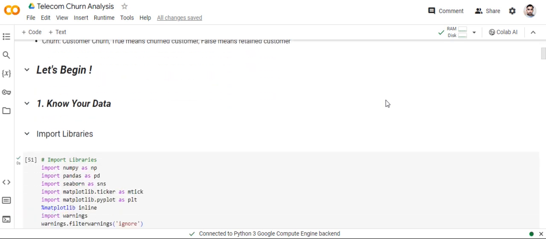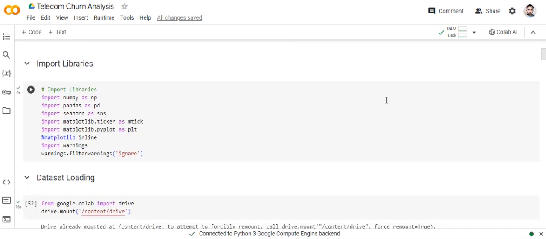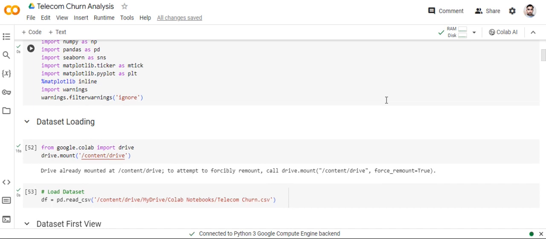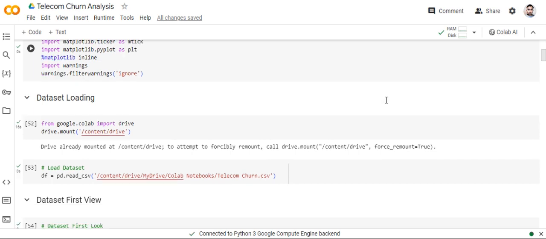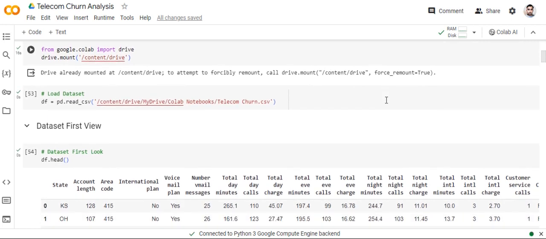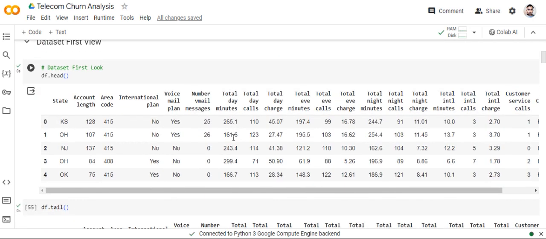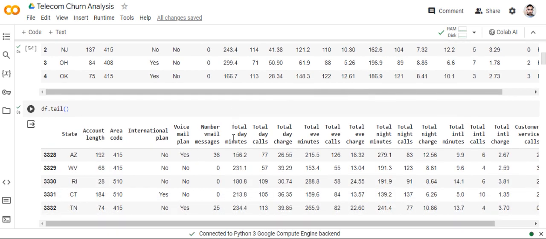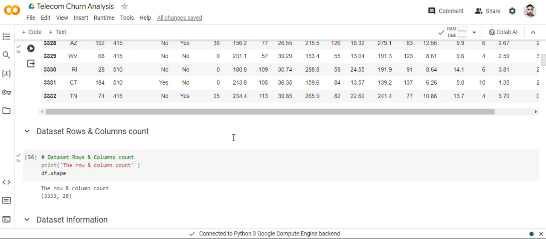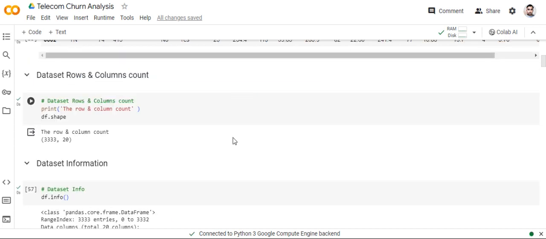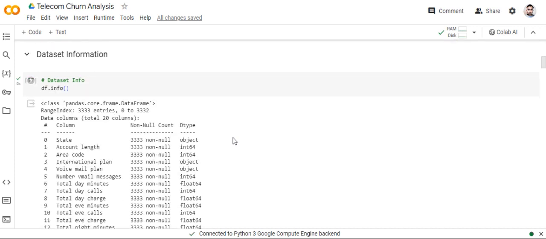Okay, let's start the project. First, know your data. First import the libraries: NumPy, Pandas, Seaborn, Matplotlib pyplot, and lastly warnings, to stop the warnings. Then dataset loading. Load the dataset from Google Drive, using my drive path. Then the dataset first view with df.head and last view with df.tail. The dataset row and column count is 3333 rows and 20 columns.